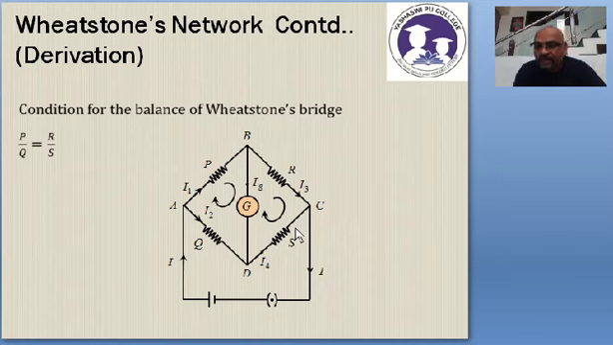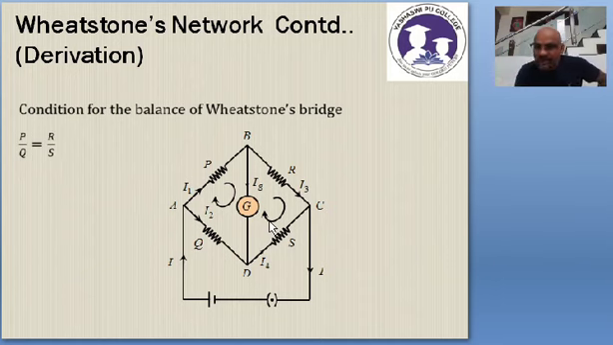Now you can state 2 conditions for the balancing condition. One, the current through the galvanometer is 0, the bridge is balanced. Otherwise, the ratio of the resistances in adjacent arms, P by Q, is equal to R by S. Or you can even say P by R is equal to Q by S. You can rearrange this equation: P by Q is equal to R by S, and if you rearrange, you will get P by R is equal to Q by S. These are the 2 conditions for the bridge to be balanced.